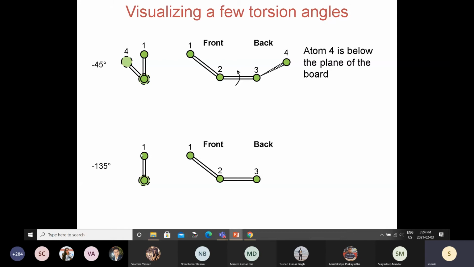First tell me in this figure: will the 4th atom go towards the right or the left, clockwise or counterclockwise? Minus 135.